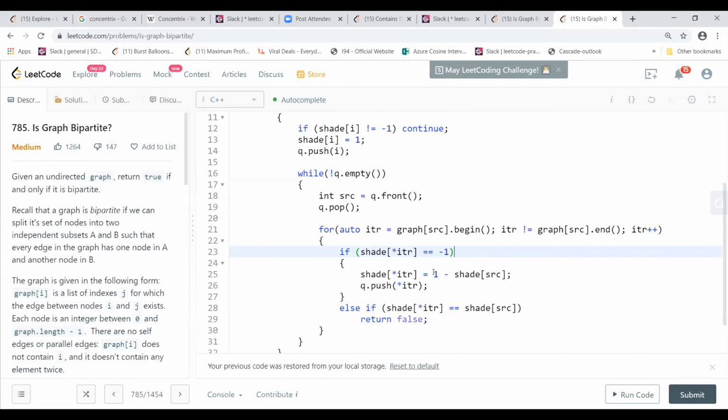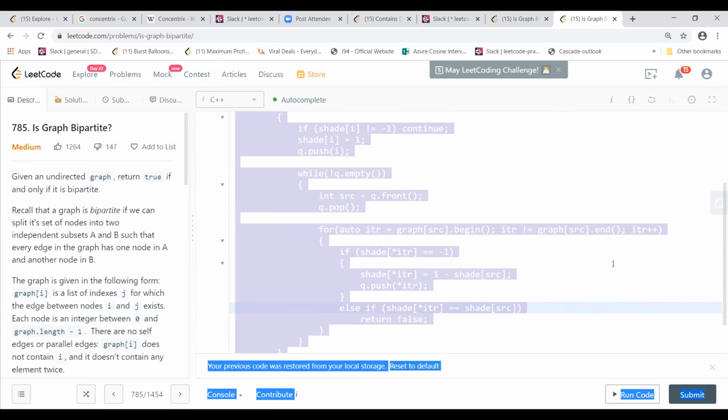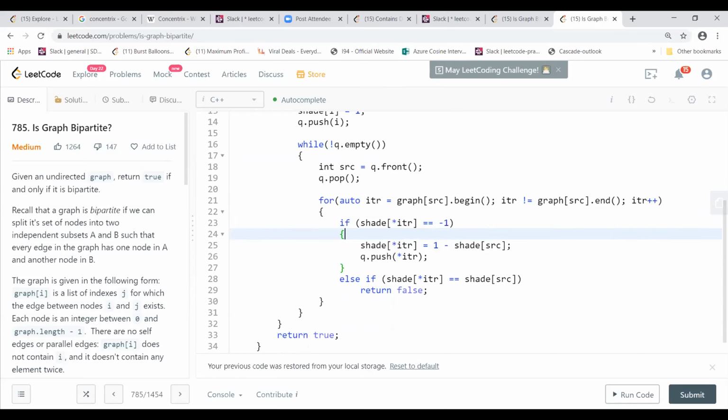So for whatever nodes there are, if a node is -1, it means it's not visited. Then I just make it the reverse of what its source was, so either it will be 0 or it will be 1, and I push it into the queue. And if I find a similar shade as that of my source, then I return false, or else at the end I return true.